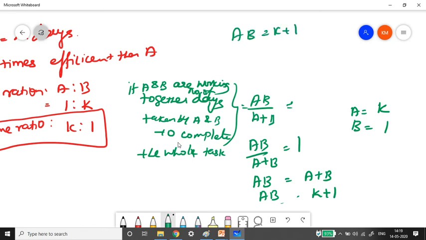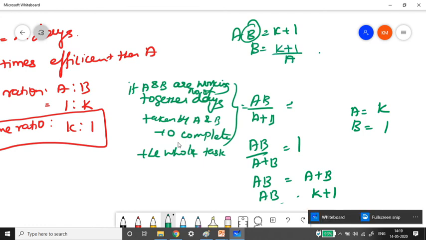Now if you want to find in how many days B alone will take, then you keep B on the left hand side and take A to the denominator. So what is the value of A here? So B is equal to K plus 1 divided by K. So B will complete the whole task in K plus 1 divided by K days, into X. Since they take X days to complete the job, here instead of 1 you can just replace it with X. Actually they have given X days.